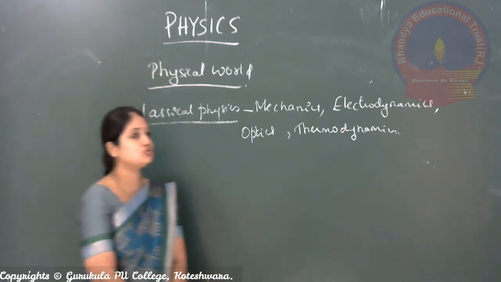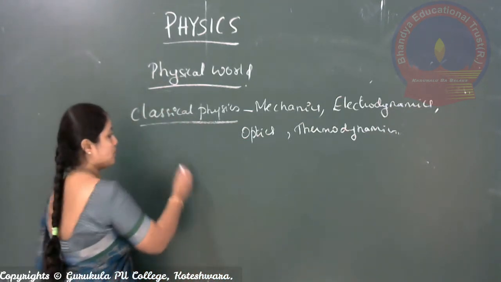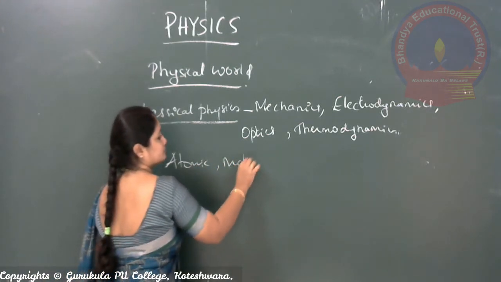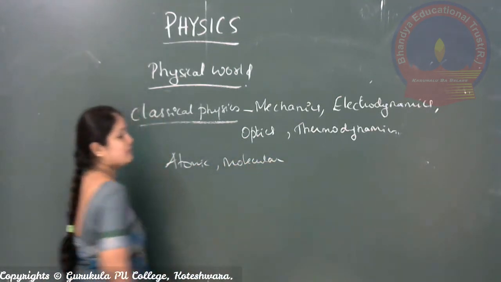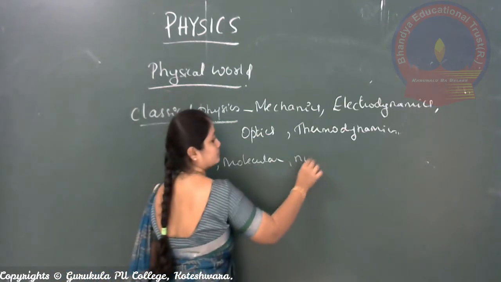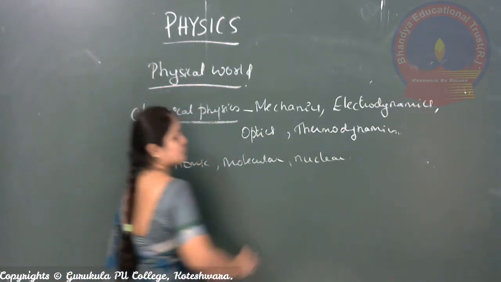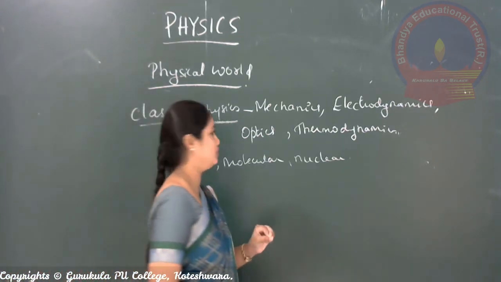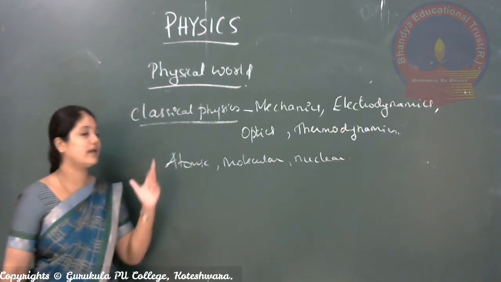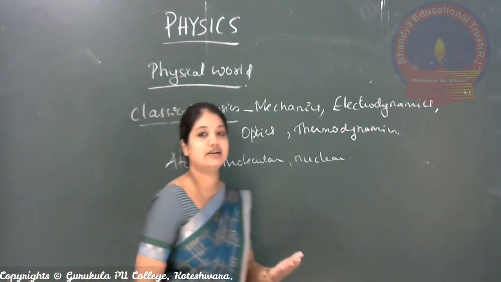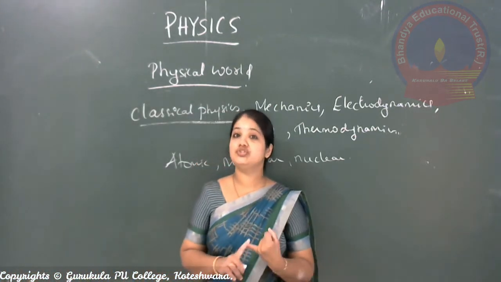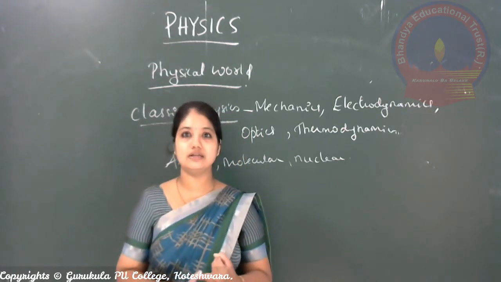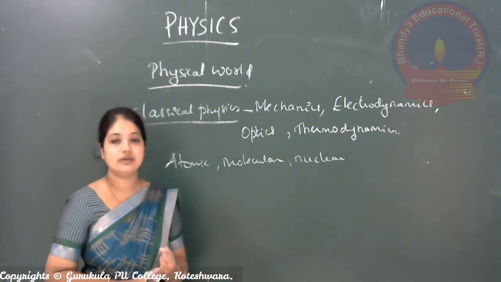Now this microscopic domain I told you is atomic, molecular and nuclear, so in terms of the micro, the smallest ranges that you have. We will study the structure of the atom. What is the interatomic distance between the atoms?